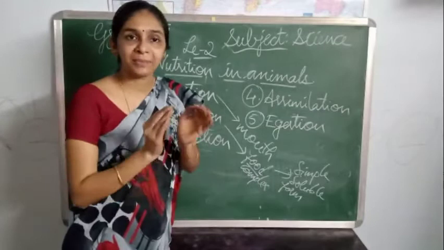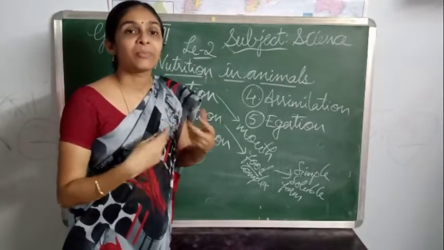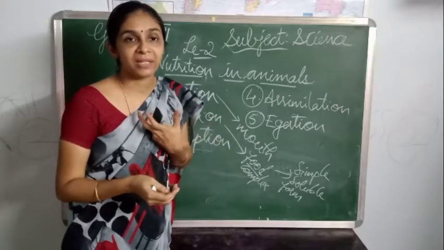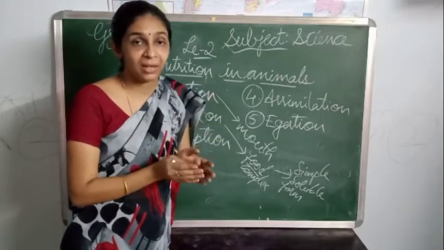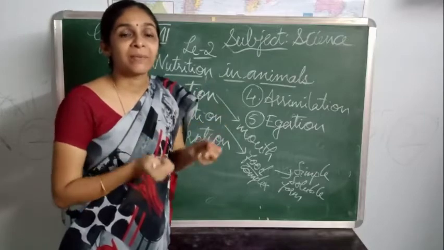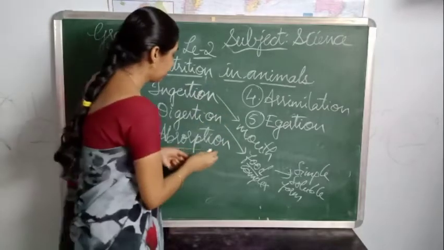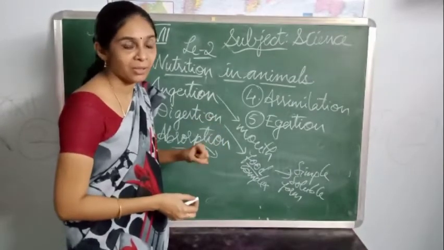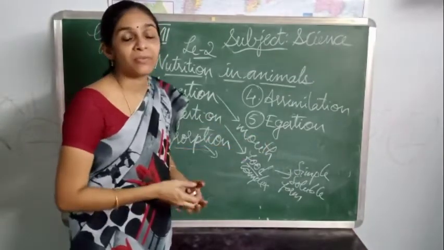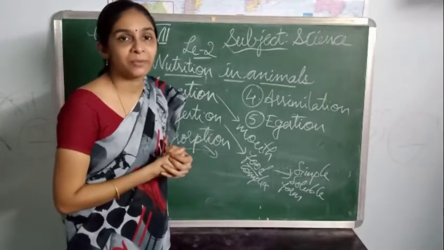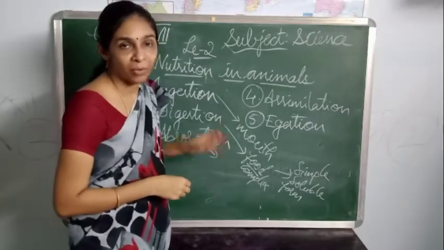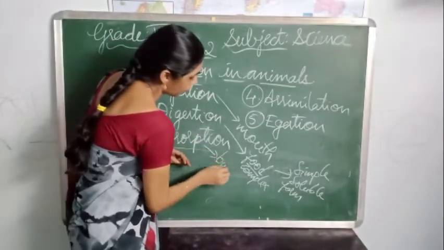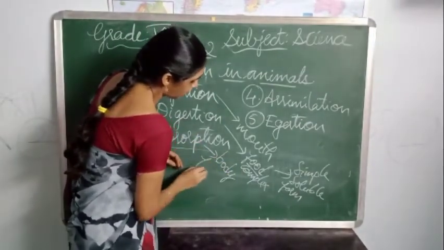Next one, absorption. Once the food has been digested, the liquids which are present in our body, called body fluids, will absorb the nutrients. So with the help of the body fluids, the nutrients are absorbed. That means the soluble form of food is absorbed in the body fluids.